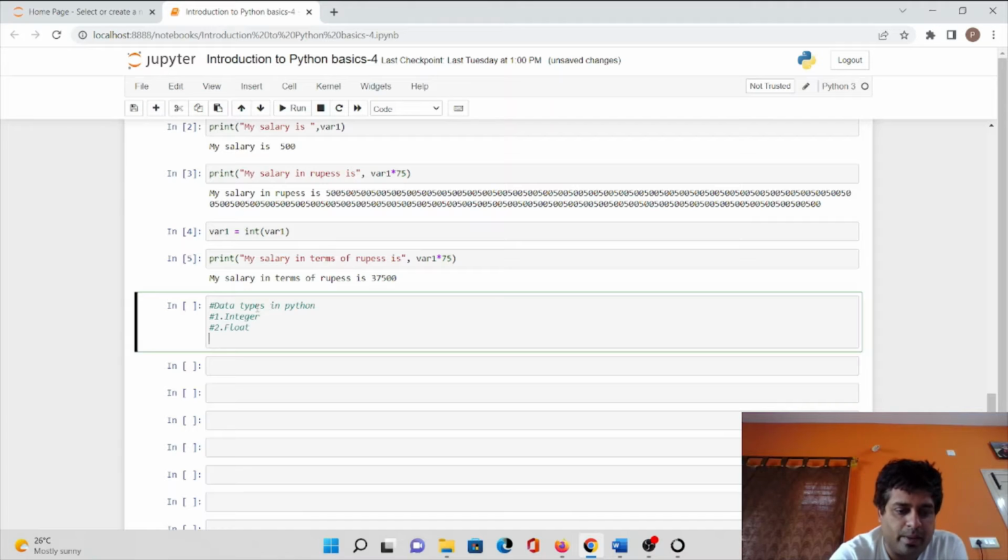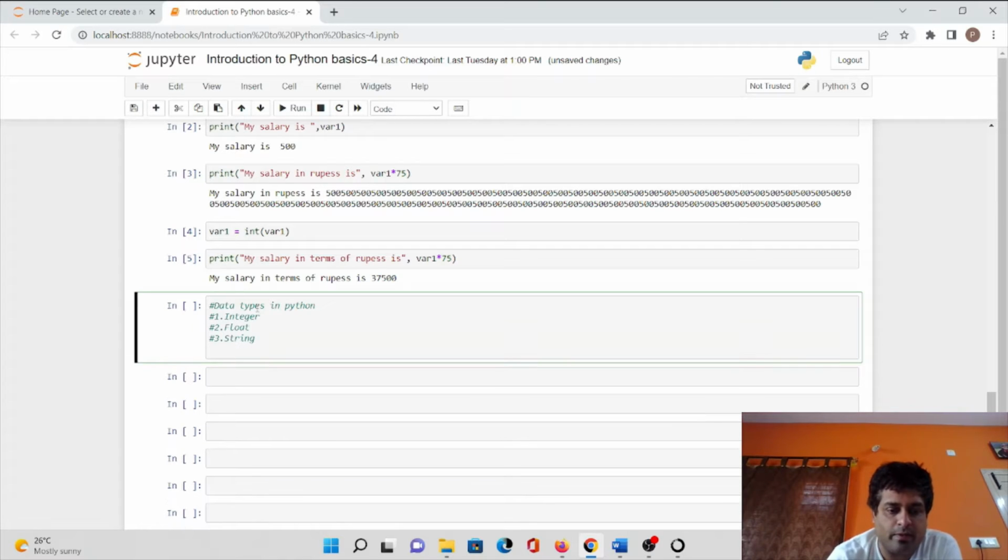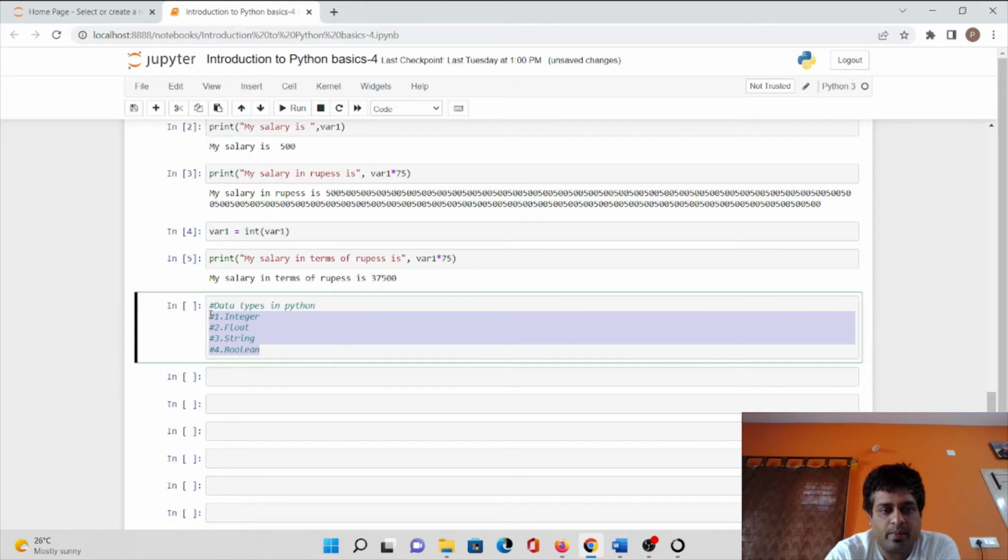The third data type which we are going to discuss today is string, and the fourth data type is boolean. So today we are going to discuss these four different data types in Python programming. There are other data types also in Python programming, which we'll understand in the coming days. As of today, we'll discuss only these four data types.